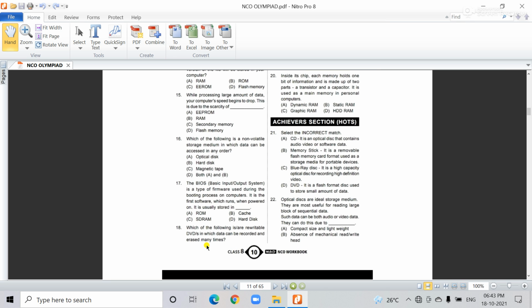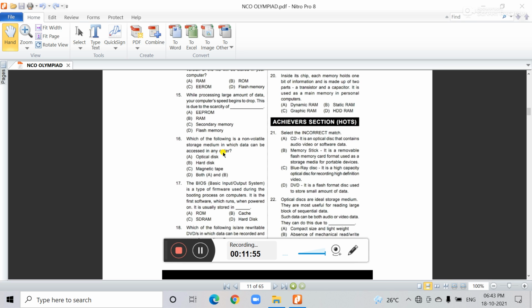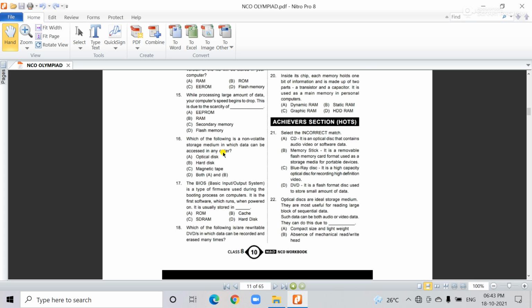Next, question 16. Which of the following is a non-volatile storage media in which data can be accessed in any order? The options are optical discs, hard disks, magnetic tape, both A and B. So for question 16 the correct answer is magnetic tape.